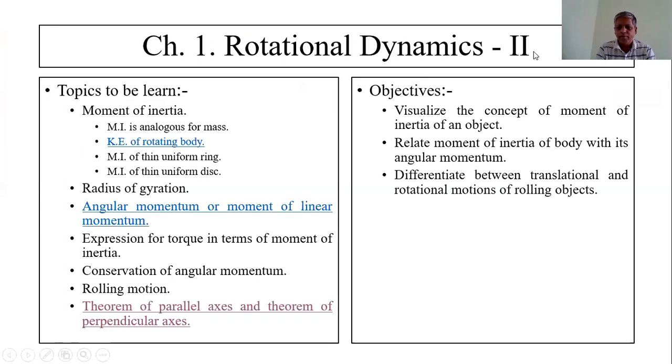I also explained angular momentum and obtained its expression in terms of moment of inertia, the expression for torque in terms of moment of inertia, conservation of angular momentum, rolling motion of the body, the expression for kinetic energy of rolling motion, and the expression for velocity and acceleration of a body rolling down an inclined plane.